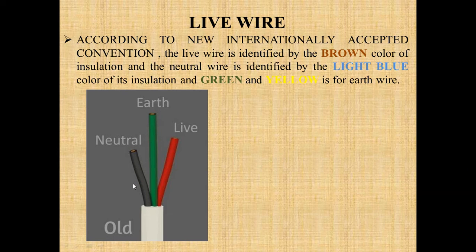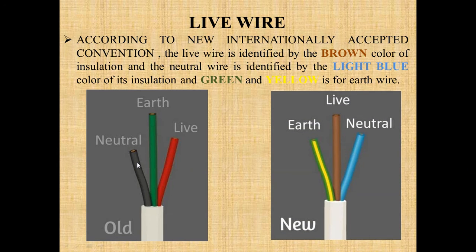These were the old conventions, when brown or red was used for the live wire, green for the earth wire, and black for the neutral wire. Now these are the new conventions: we use green or yellow for the earth wire, light blue or blue for the neutral wire, and brown color for the live wire.